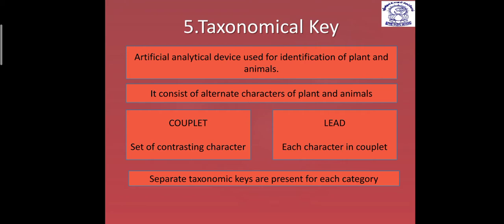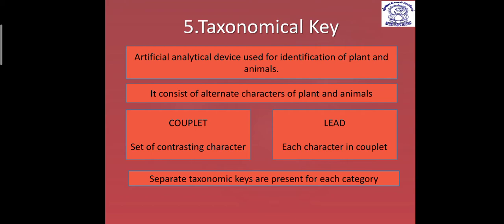Now, what happens if we see any key? Any key consists of two alternate characters of plants and animals. One is favoring and one is not favoring a particular situation. The pair of these two contrasting characters is known as a couplet, and one statement out of this couplet is a lead.